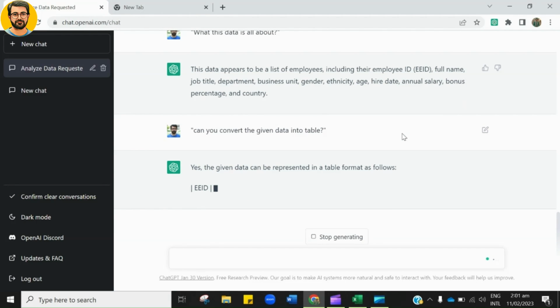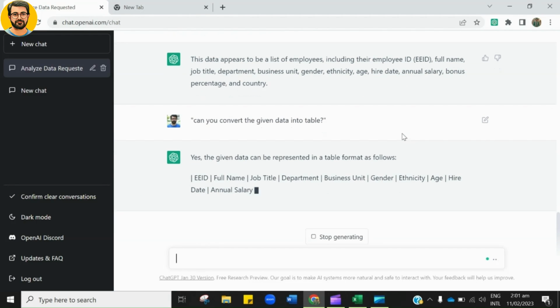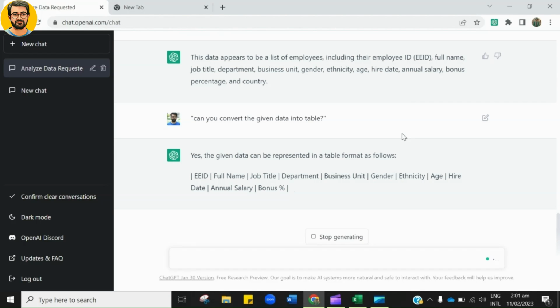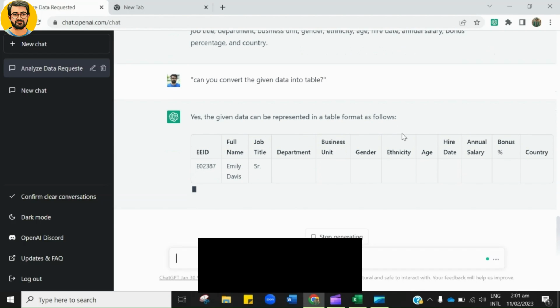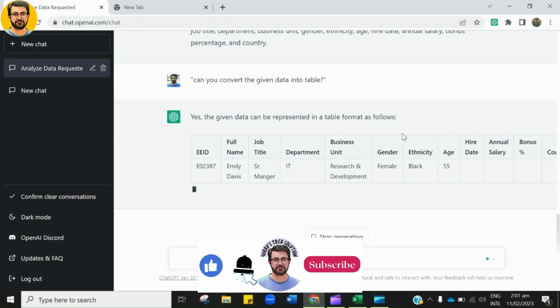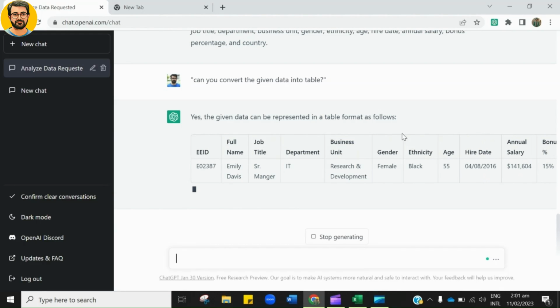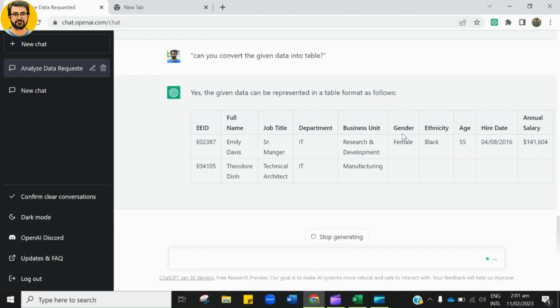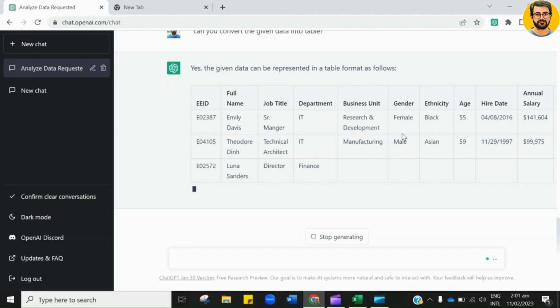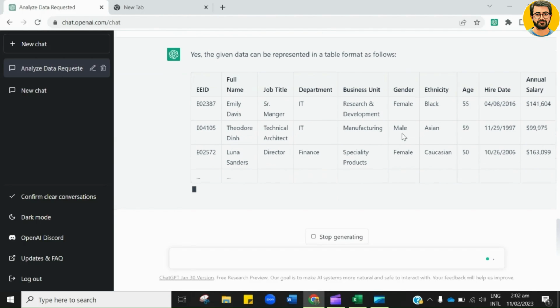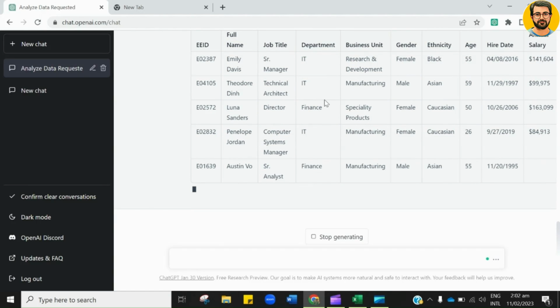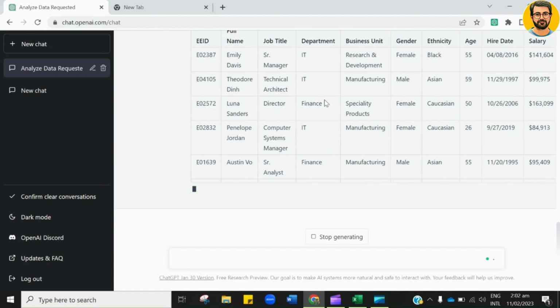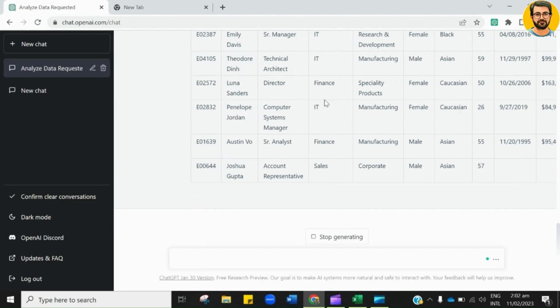ChatGPT agreed to convert the data into tabular form. Now this AI will astonish you, since it will convert the entire raw data into tabular form, which will ultimately make more sense. See, this free AI converts the entire data into tabular form and it's automatically drawing columns and rows. Besides, it automatically arranges the data and fills the table. You can see that it's processing the data one by one to fill the required space with the correct information. You don't have to do anything.